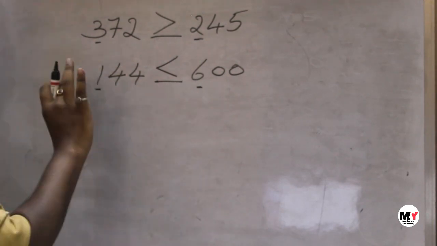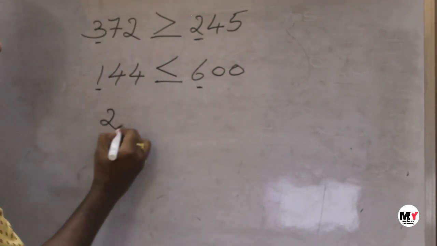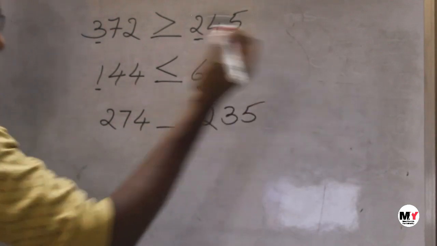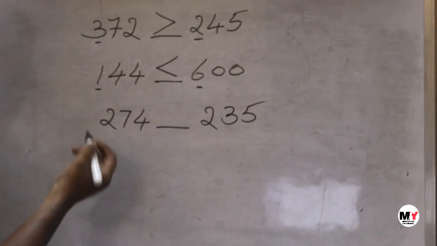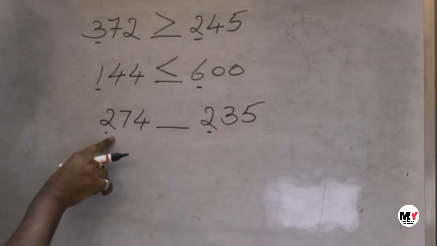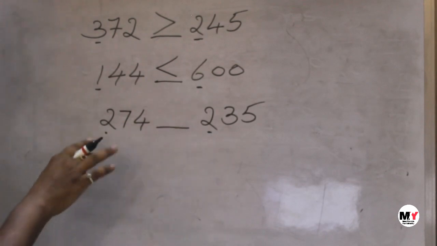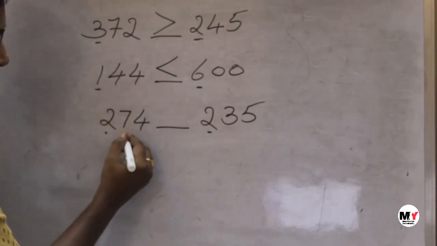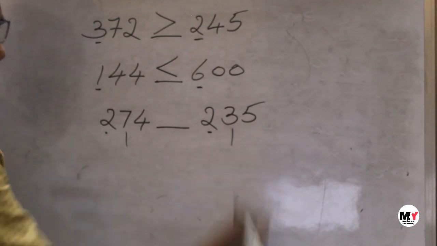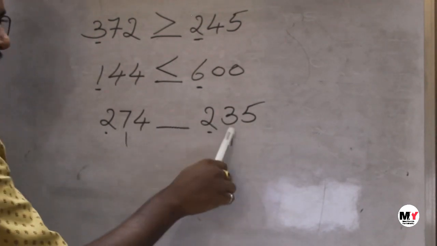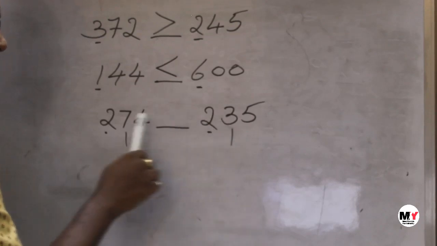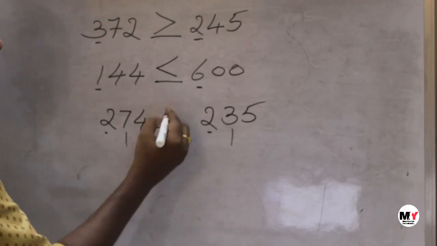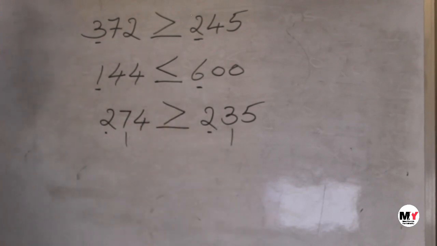And suppose the first places are the same, 274, 235. Now which number is bigger? As I told you, first we'll check the hundreds place. Both places are 2 and 2 only. So what should we do now, when both places are 2 and 2? Check the next place, the tens place. Here the tens place is 7 and here the tens place is 3. So compare 7 and 3, which is the bigger number? 7 is the bigger number. So therefore 274 is greater than 235. Therefore this number is greater, we use the greater than symbol.